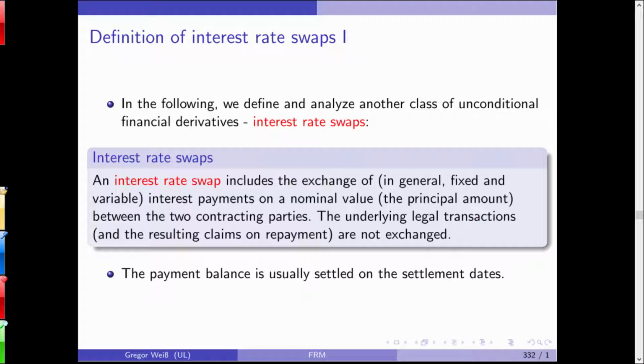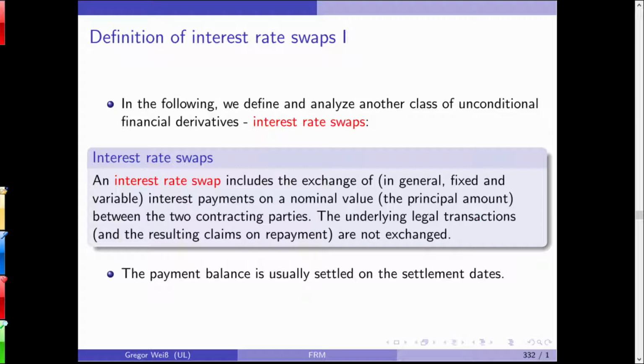Now let's turn to swap contracts, and we'll exemplify swap contracts by looking at interest rate swaps. Why? Because those are the ones that are very popular in the markets. What is an interest rate swap? An interest rate swap includes the exchange of, in general, fixed and variable interest payments on a nominal value, the principal amount, between two contracting partners. The underlying legal transactions and the resulting claims on repayment are not exchanged. And it's a binding, unconditional derivative.